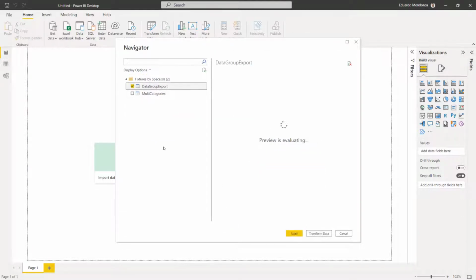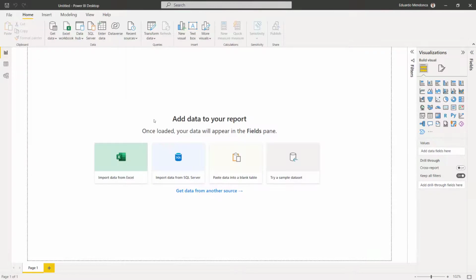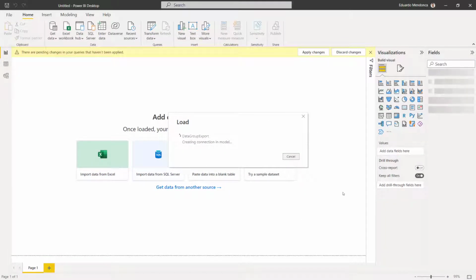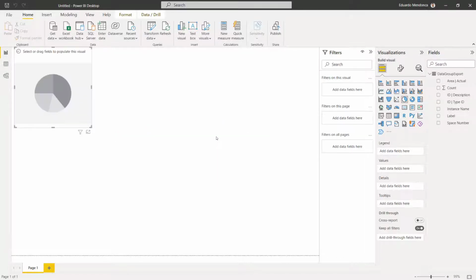As I mentioned before, if I had all those lines of my template here, I could say transform data and do some additions and some changes. To avoid this, I quit the template at that moment, and I will just say load my information here, and I can start editing and creating visual dashboards in Power BI. So let me open my data and start by choosing a pie chart.